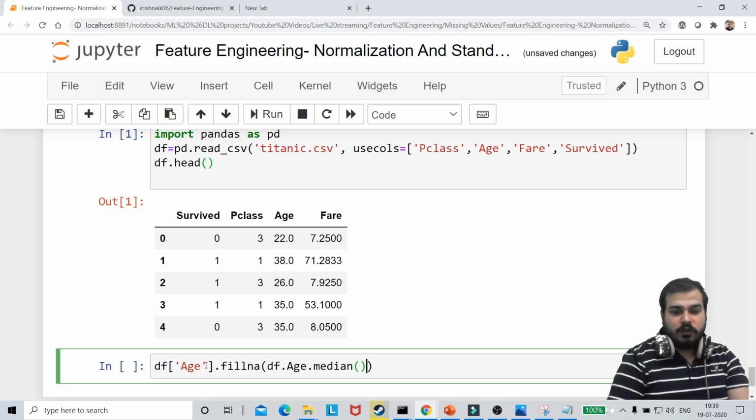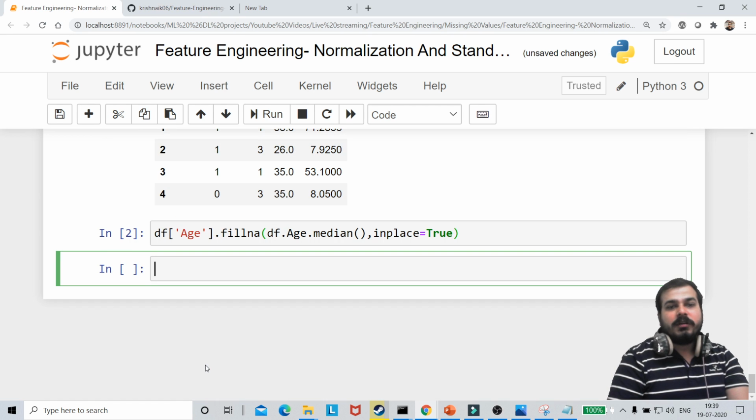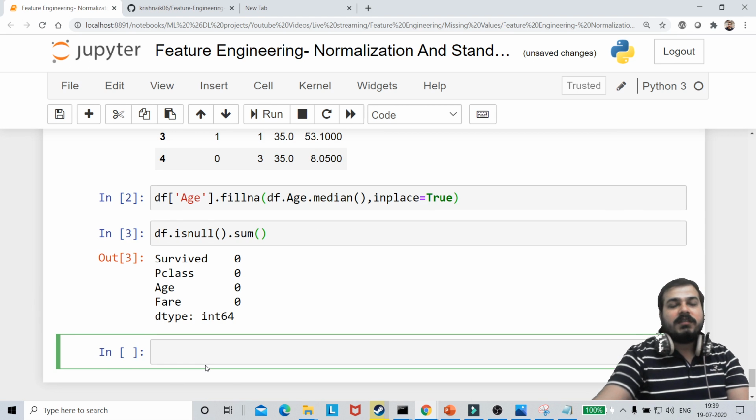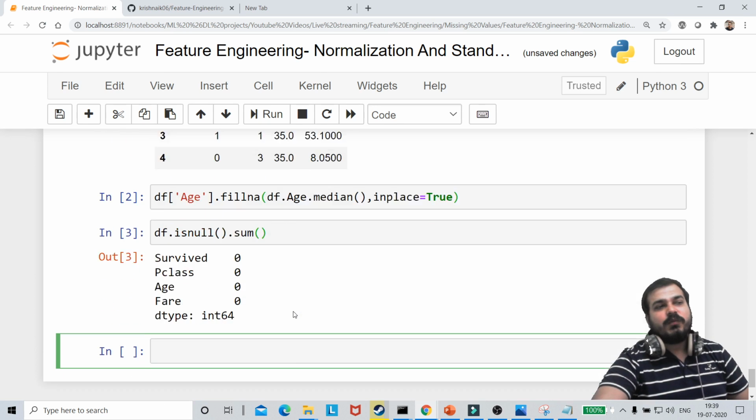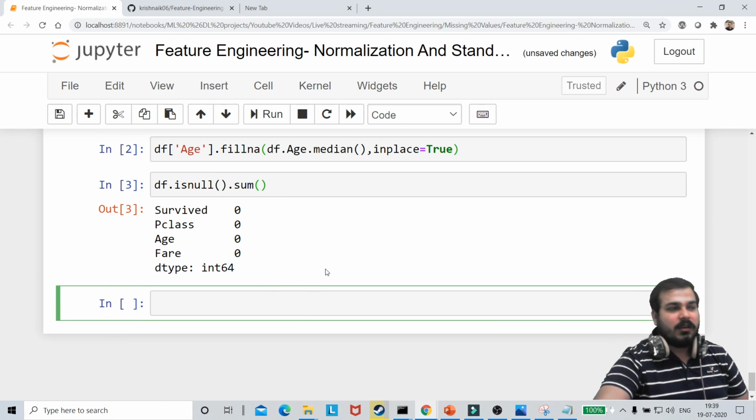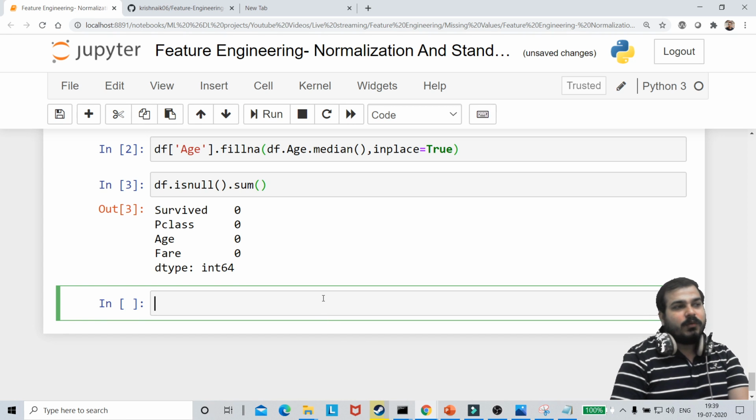And here I'm going to say inplace is equal to true, and this is how I'm actually replacing. Now if I go and check isnull().sum(), I will be able to see 0 null values. So I have removed all the null values, because in age we usually have somewhere around 177 records as null values. Now let us move towards standardization.